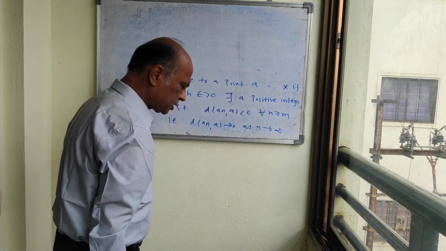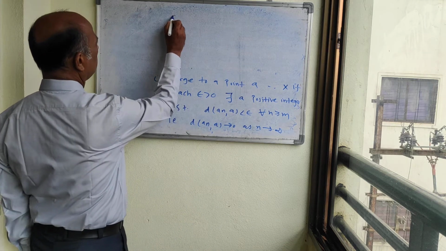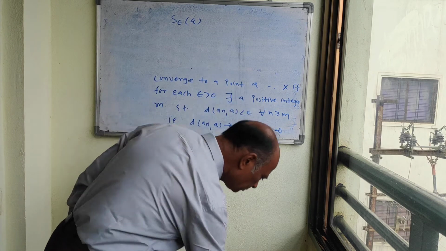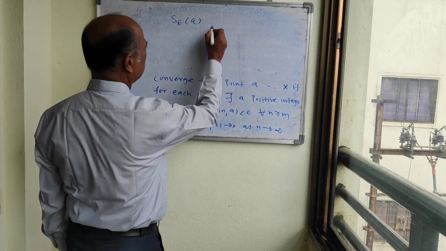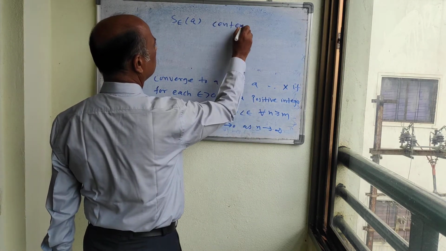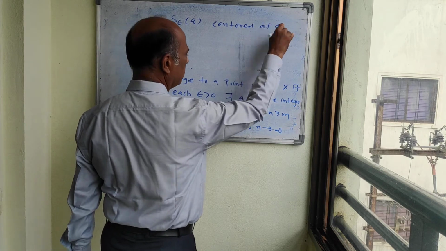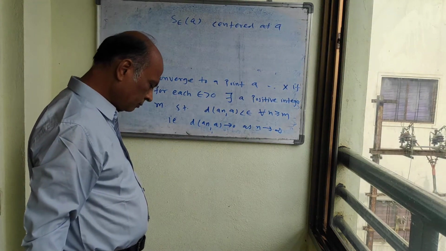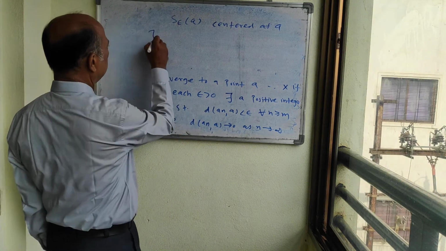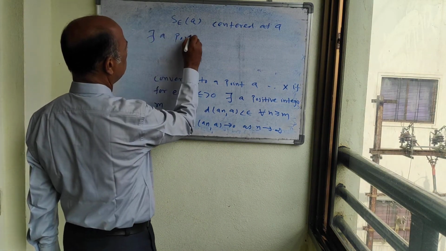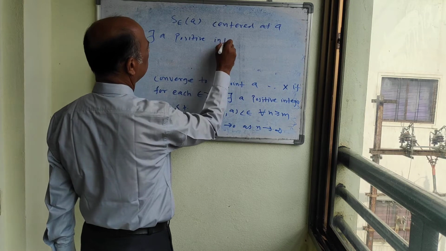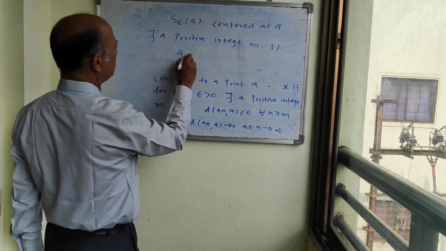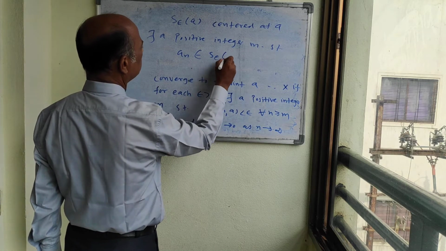For each open sphere S_epsilon(a) centered at a, there exists a positive integer m such that an belongs to S_epsilon(a).